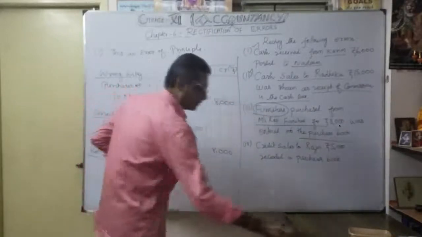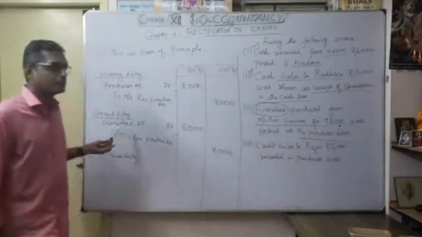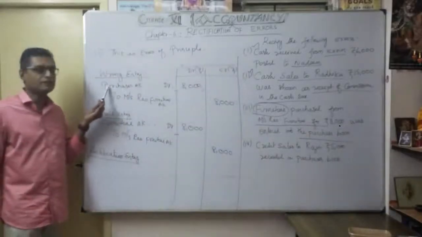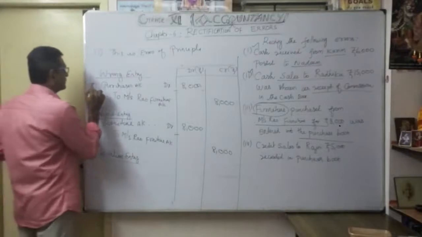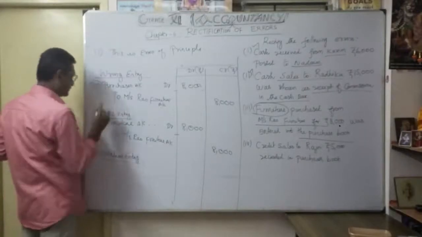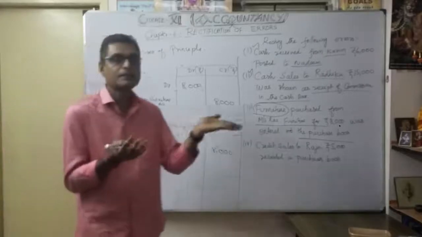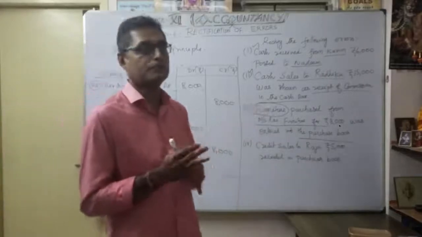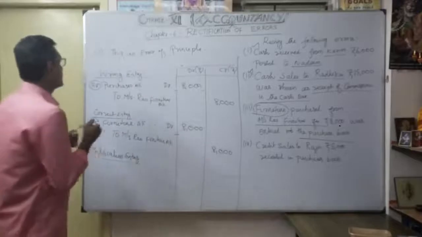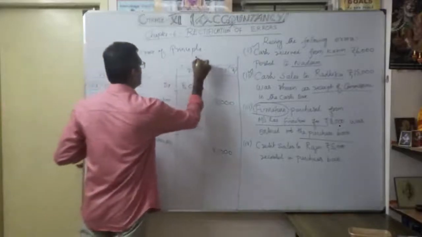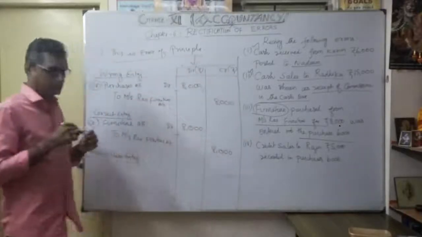So we show it as a capital expenditure, but the earlier wrong entry was a revenue expenditure. So this is the capital expenditure. Here the allocation of capital and revenue becomes confusing. That's why it is coming under the error of principal. That is very important.